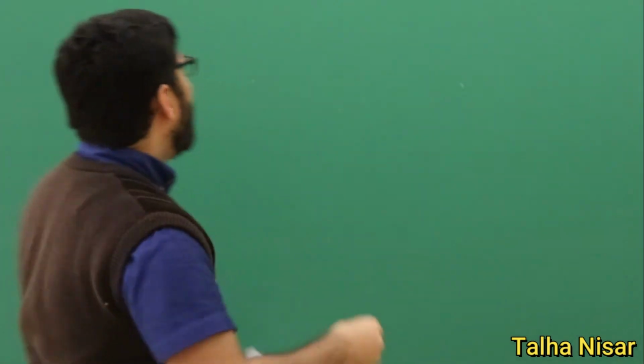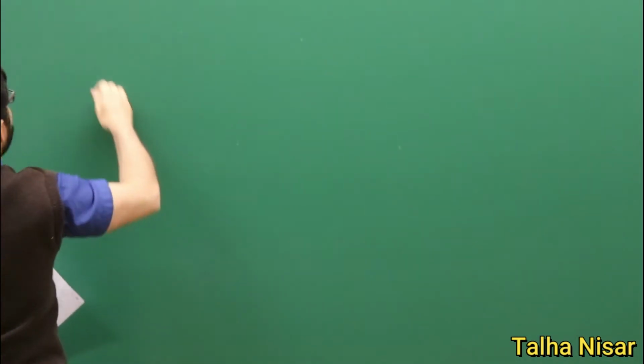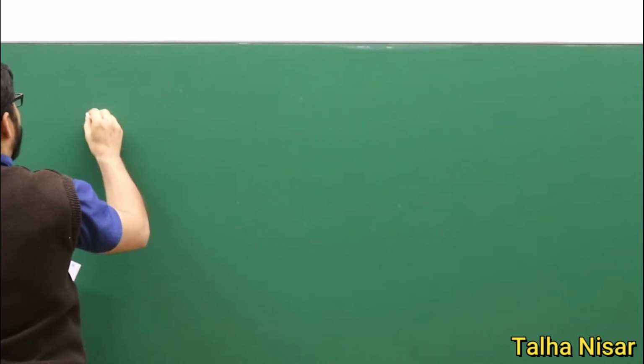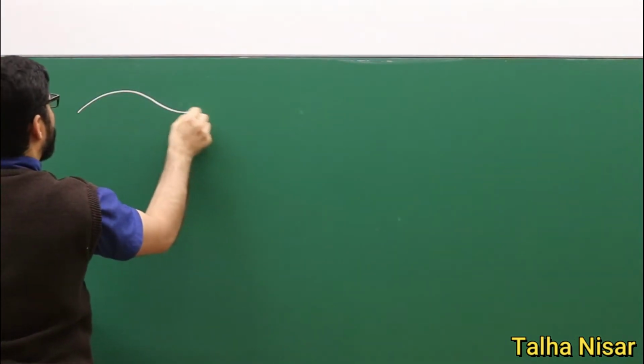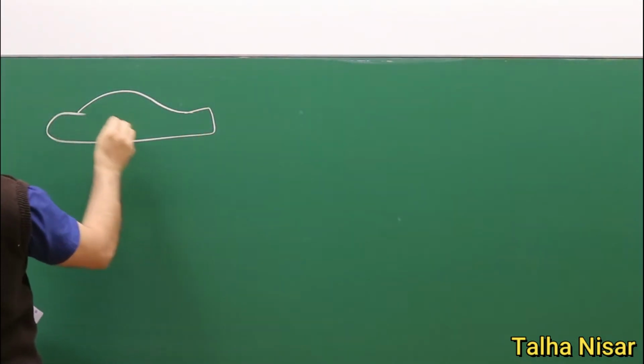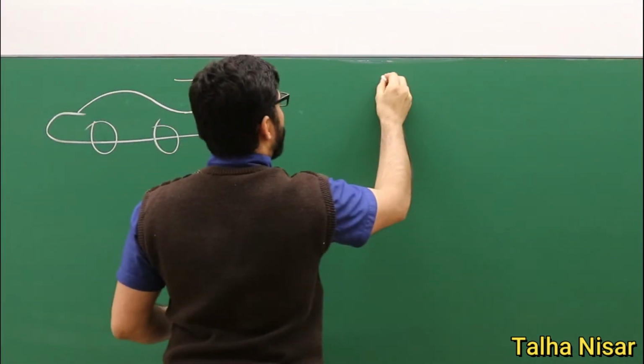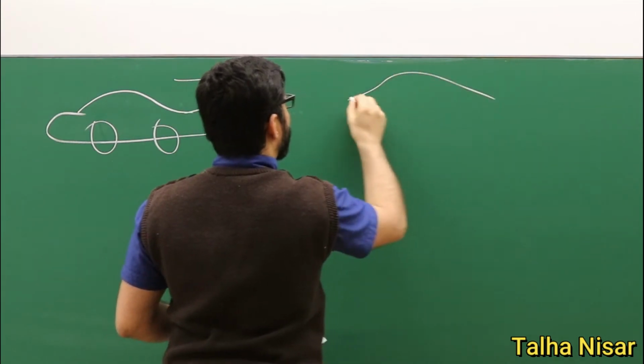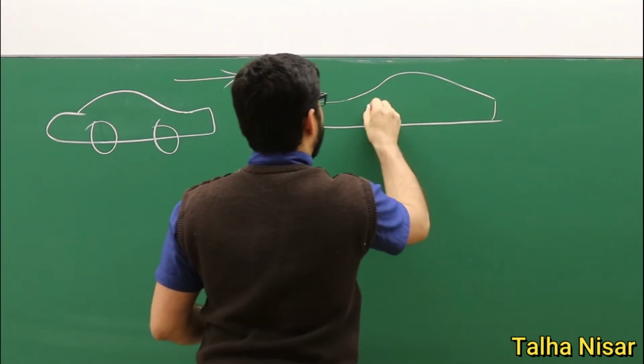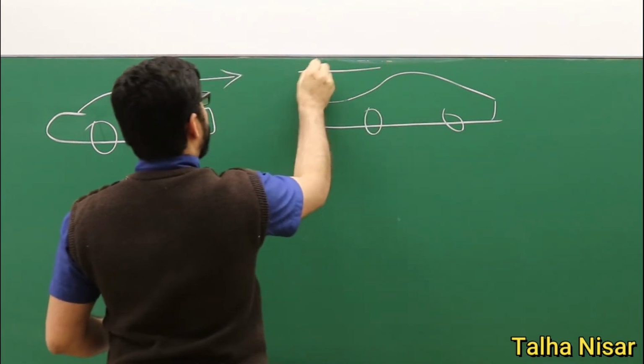We just discussed the example in which the kinetic energy of the system before and after the collision was different. In fact, it was reduced, so it was an inelastic collision. Now let's take a real example. For example, we have a car moving in this direction, and we have another car which is moving in this direction.